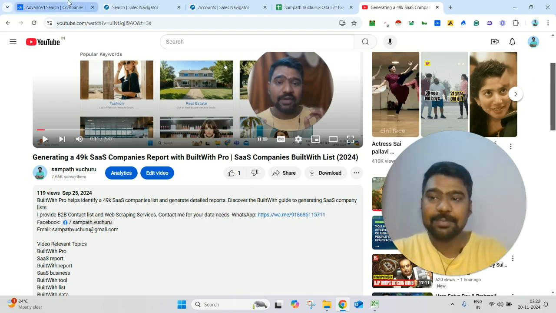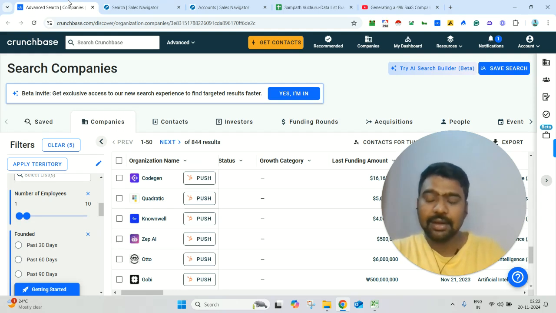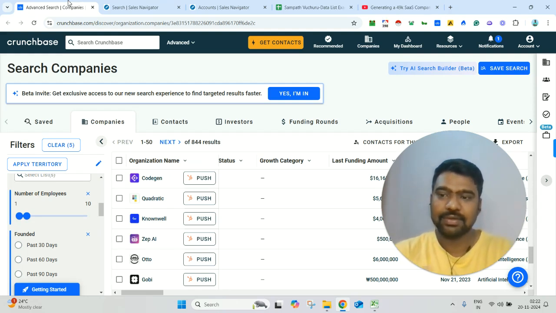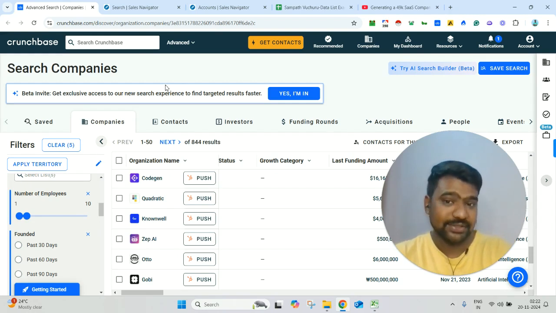So now let us jump into the real process, Crunchbase and Sales Navigator. Suppose, for example, you can see here I already have a Crunchbase Pro subscription and also a Sales Navigator subscription. Without these subscriptions, we cannot move forward with this process.